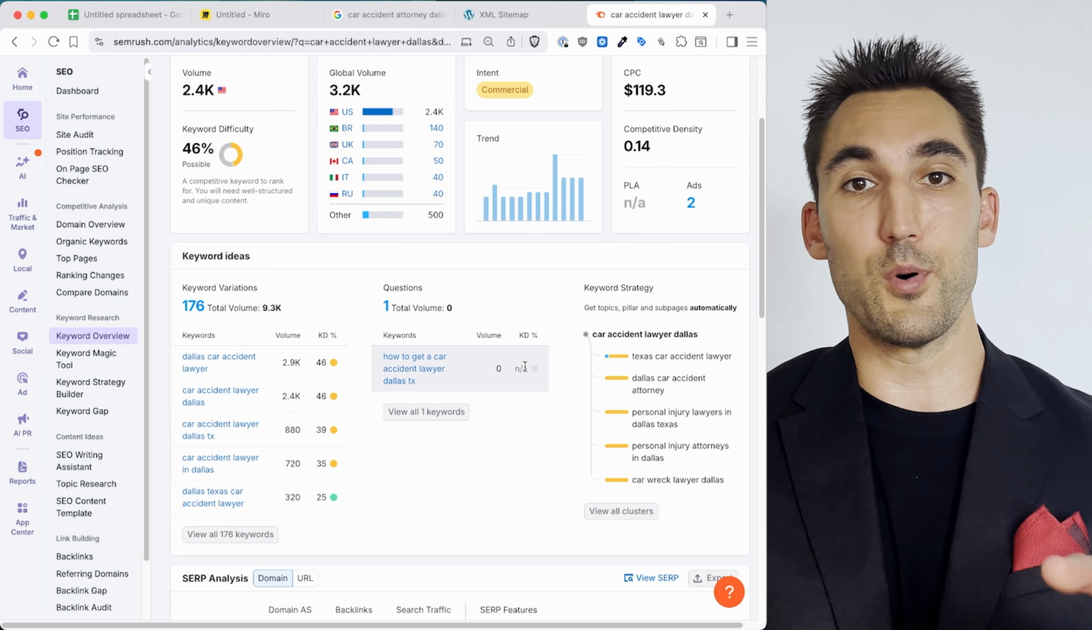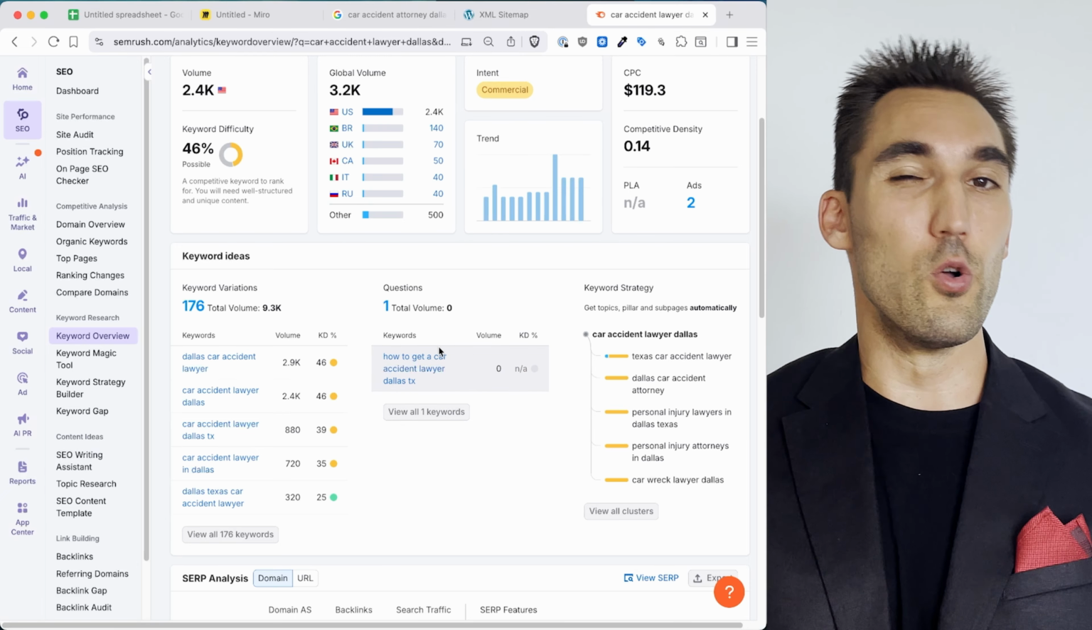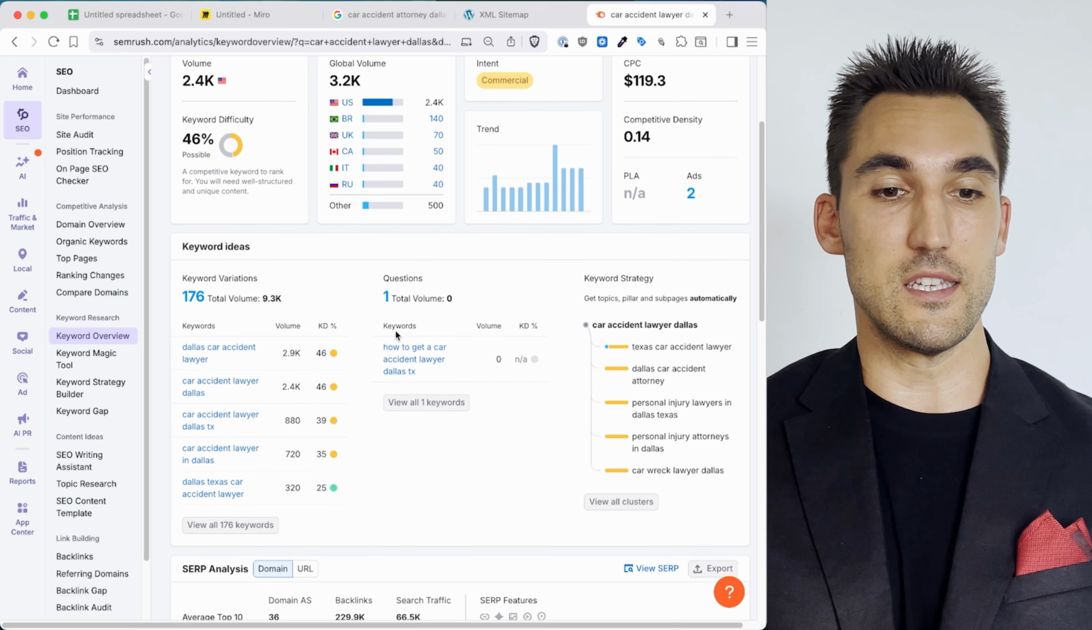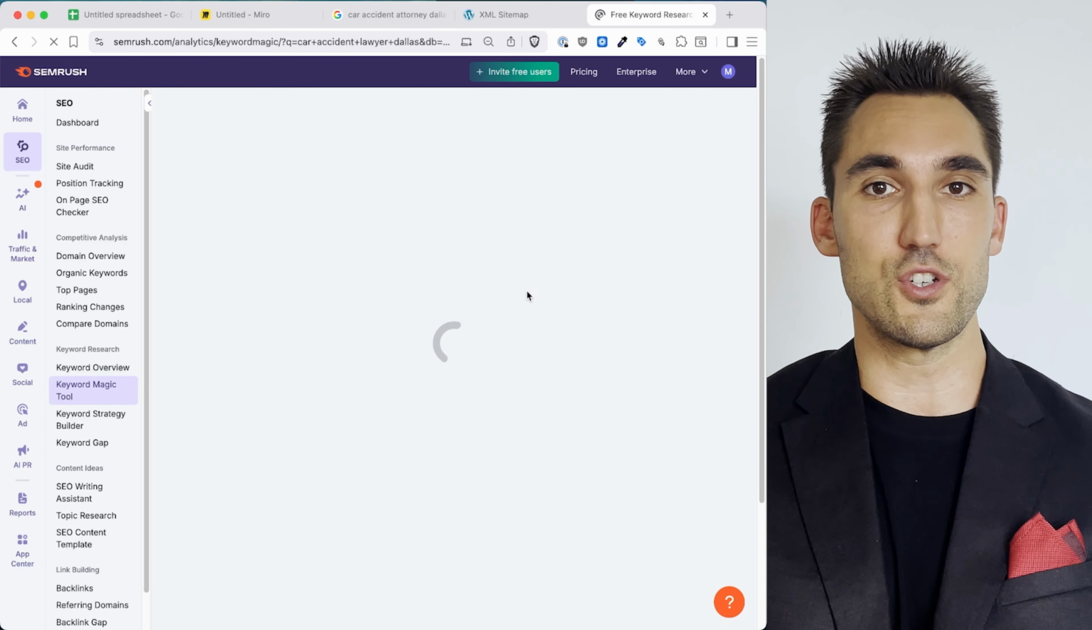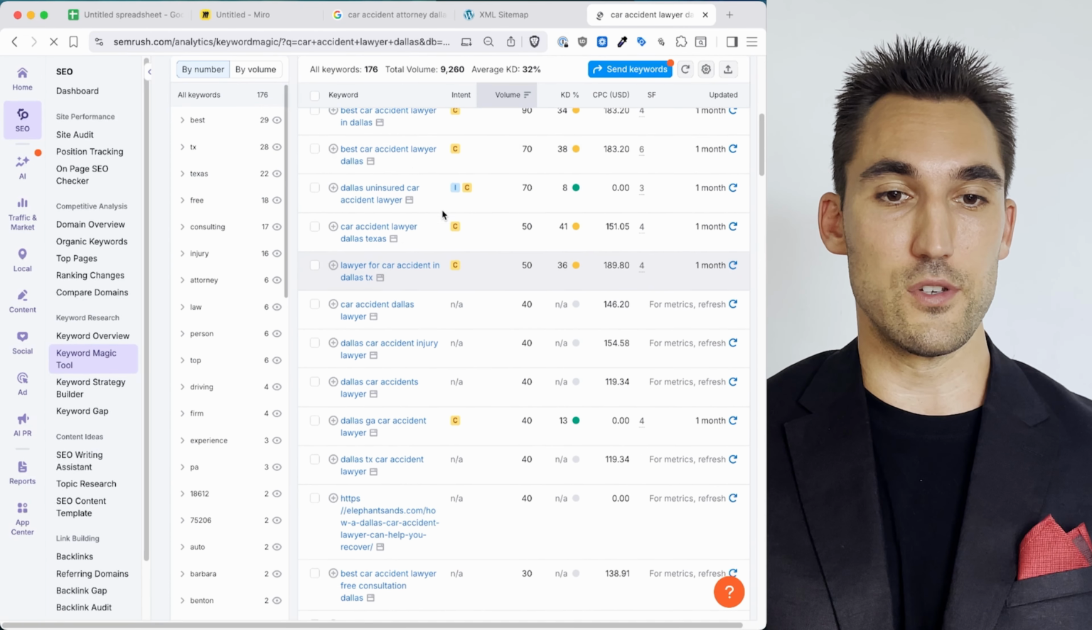Now, often when you start putting specific locations, you're not going to get a whole lot of suggestions here, but it can still give you good ideas. The other thing you can do is open the full keyword list that are not necessarily questions, but these can give you ideas as well if you go down here to take a look.